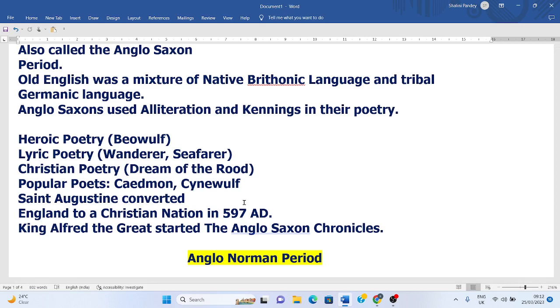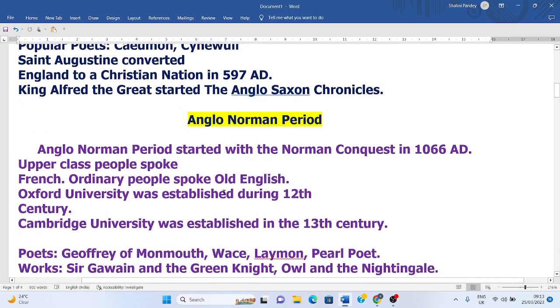Now, Saint Augustine came to England during this period, around 597 AD, and he started Christianity in England. He spread Christianity in England, and by that, prose also developed during the time. In this age, King Alfred the Great was the main figure in Anglo-Saxon prose writing, and he started the Anglo-Saxon Chronicle, which continued from the 9th century to the 11th century. So that was the Anglo-Saxon age.